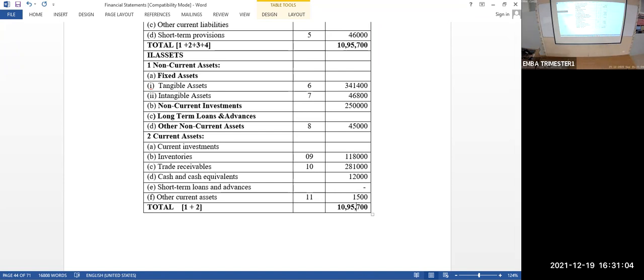So I request you to download your own company's balance sheet and your own company's income statement and just go through them at a glance. We are not going to do anything out of that. But the next chapter we are going to discuss is analysis of financial statements. At that time, if you don't know the items in the balance sheet and income statement, we may not be able to do that analysis. Okay.